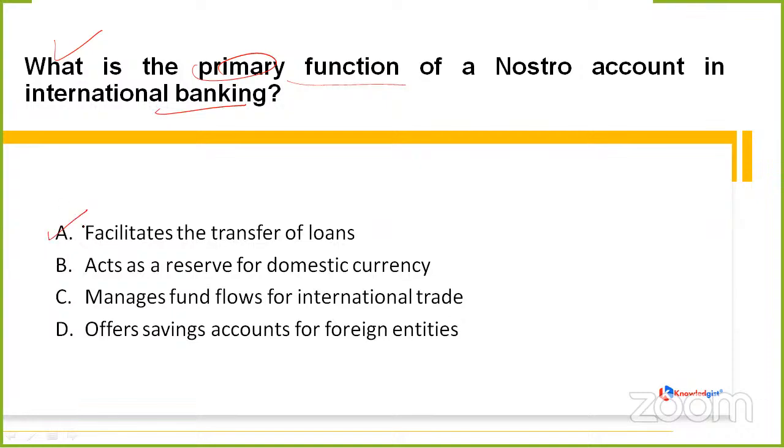Whether it facilitates the transfer of loans, acts as a reserve for domestic currency, manages fund flows for international trade, or option D, offers savings accounts for foreign entities. It is asking the primary function of a nostro account in international banking. Have 5 seconds. Think about it.